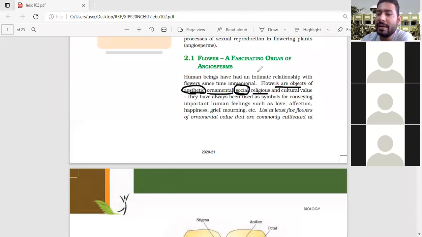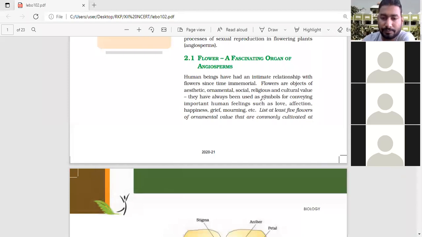Every religious people, whether Christian, Sikh, Hindu, Muslim, everyone uses them for worship purposes. Culture value means showing our cultural activity, like South Indian girls tie jasmine flowers in their hair. That is the cultural activity. So this is the use of flowers. That's why we can't forget it.